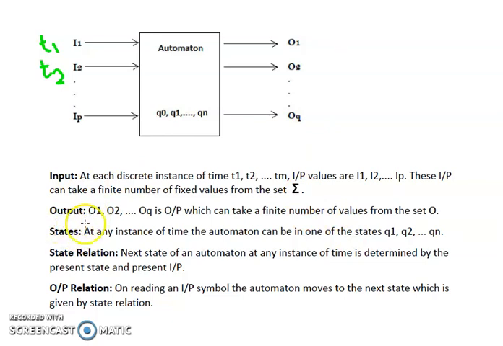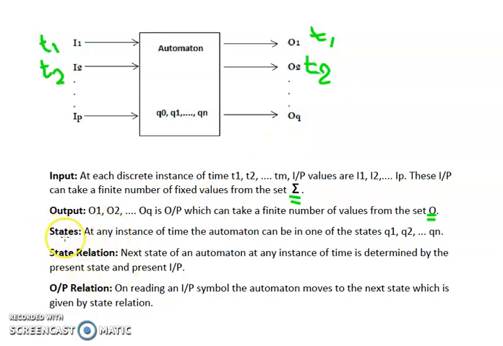Now next is our output. Output is represented as O1, O2, and so on till OQ, which can take a finite number of values from the set O. So we are considering the set of output as O and the set of input as sigma. At time t1, we will have output O1. At time t2, we will have output O2, and so on.